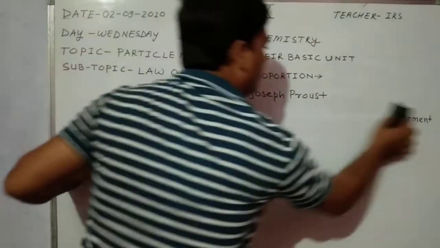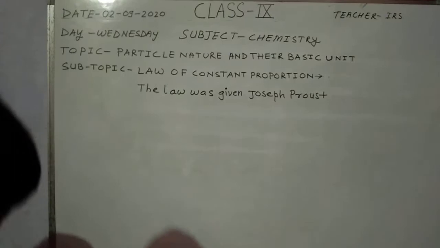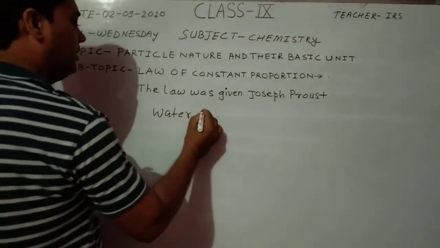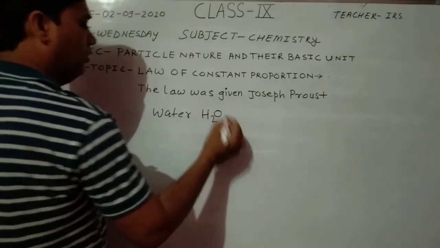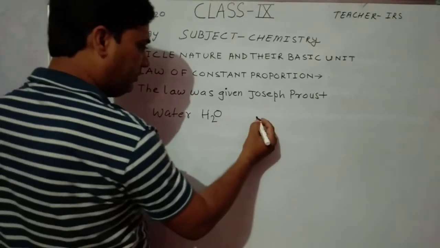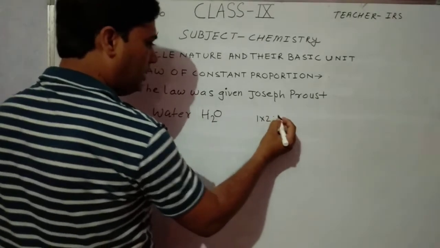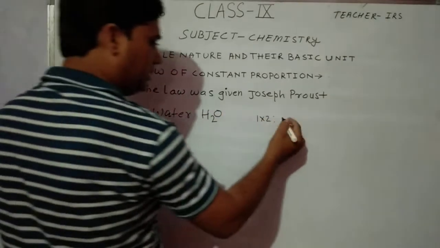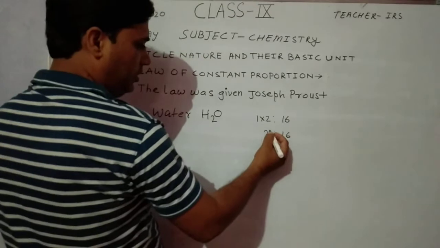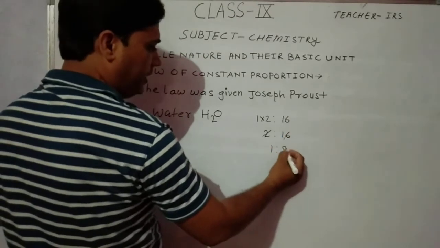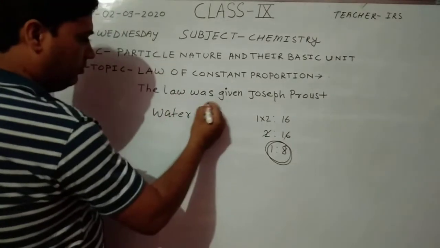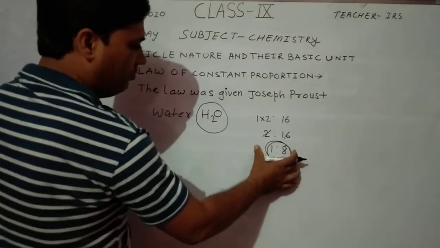For example, if we take the example of water, the formula of water is H2O. In H2O, the atomic mass of hydrogen is 1, so 1 into 2, plus the atomic mass of oxygen is 16. So the ratio will be 2 into 16, and the simple ratio is 1:8. So the mass ratio of hydrogen and oxygen in water is always 1:8.